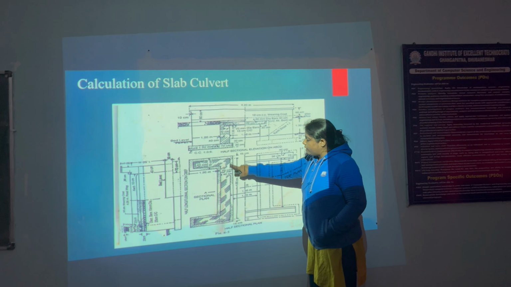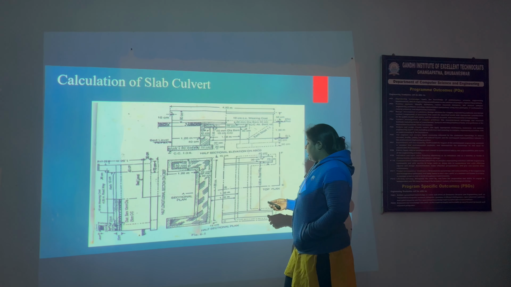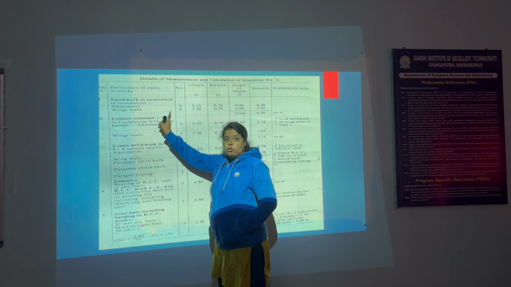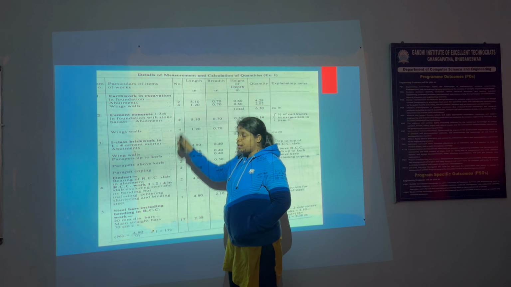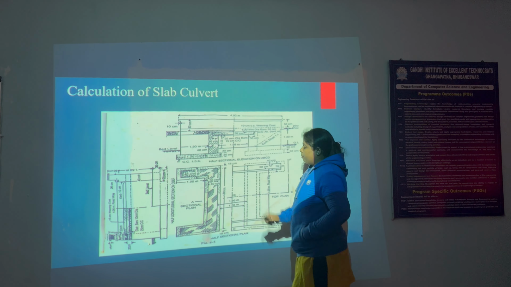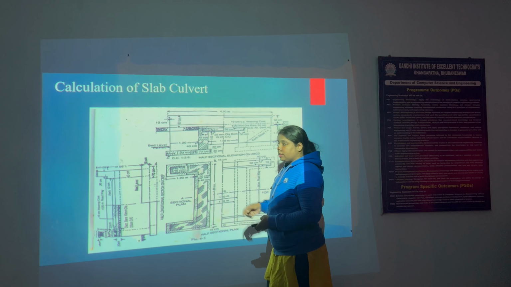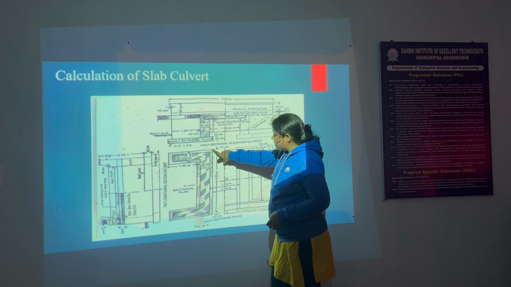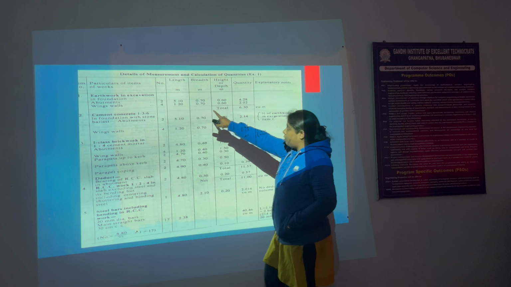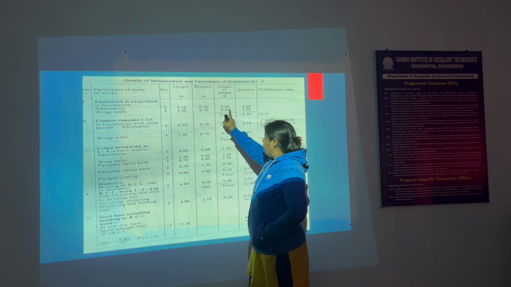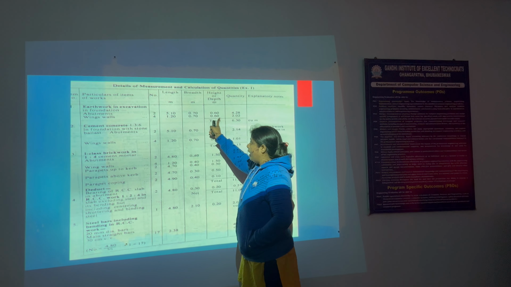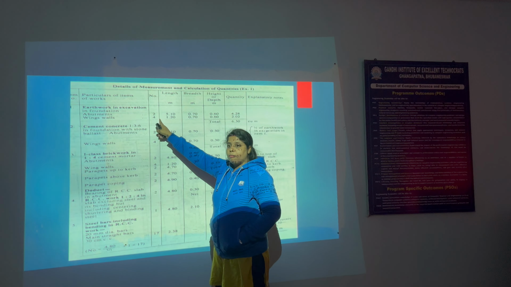First we calculate the earthwork excavation. First we calculate the abutment and then the wing wall. There are 2 abutments, this is 1 and the second one is this. First the length of the abutment, considered from this up to this. Then we calculate length, then breadth, then height, then its quantity. Quantity means length into breadth into height into number of abutments.